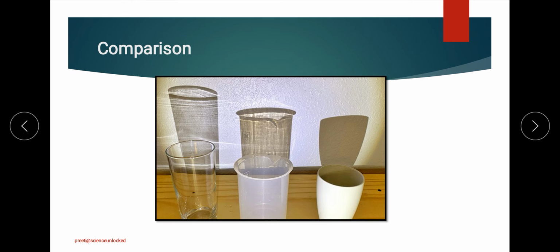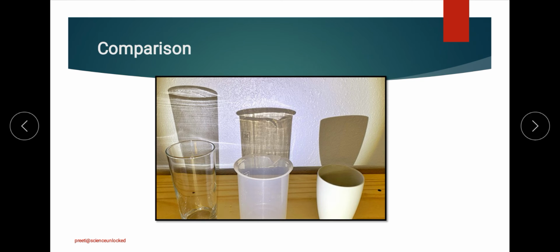Why? Because the transparency has reduced. When we talk about the third case, the opaque object, the shadow is going to be much darker and much clearer because the object is holding back the whole light and not allowing it to pass through.